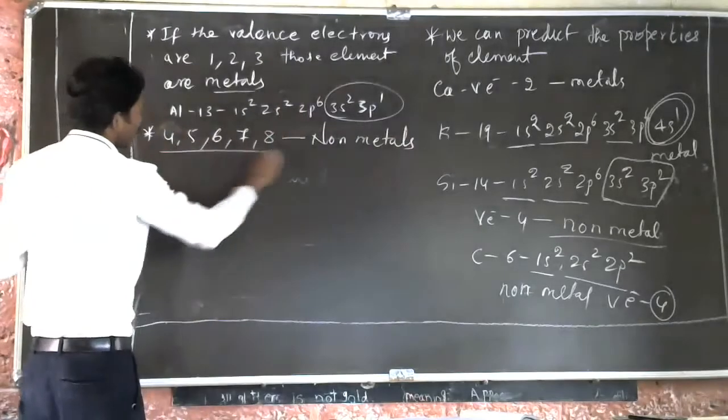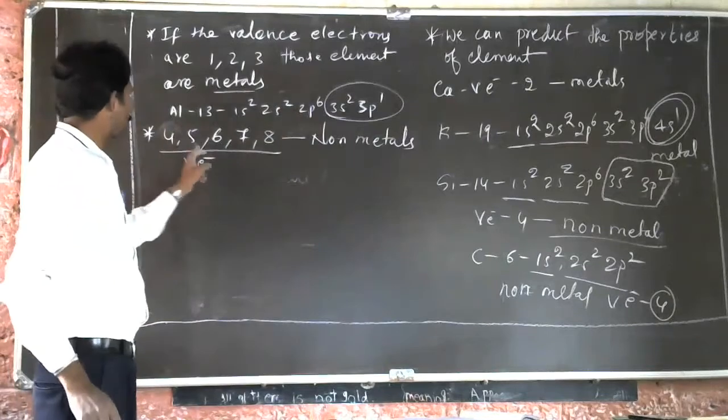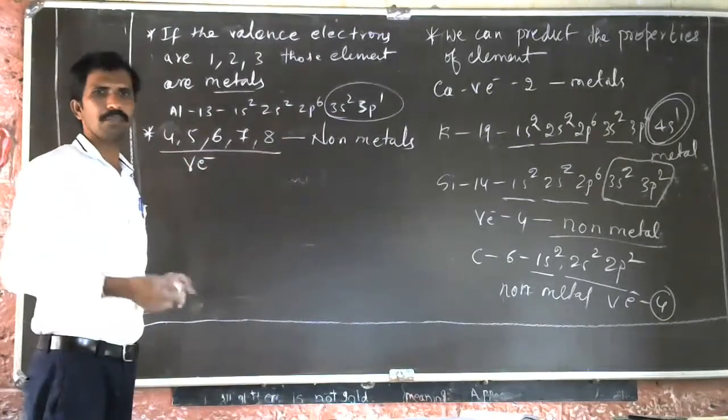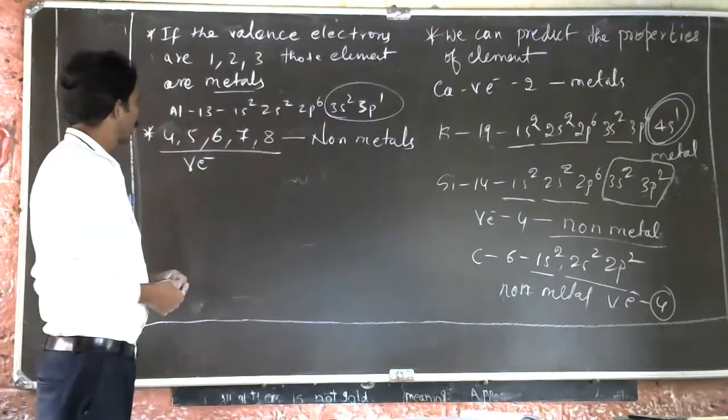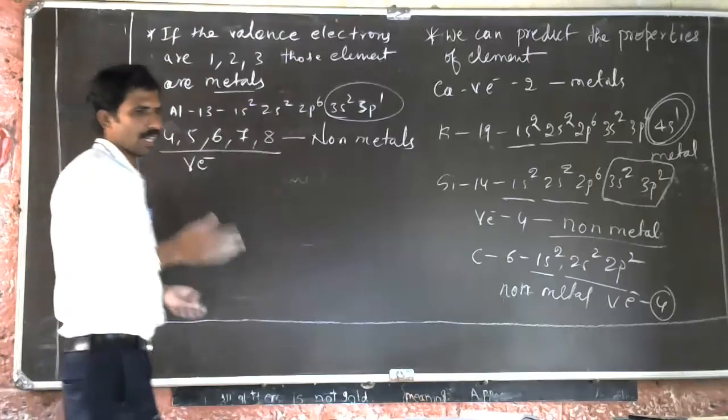So if the valence electrons are 4, 5, 6, 7, 8, we can tell it's a non-metal. Understood? So there is a difference like this. You will learn about that in higher classes.